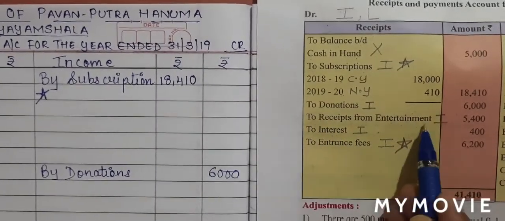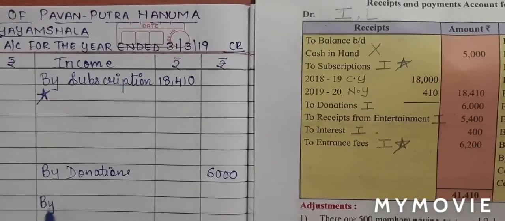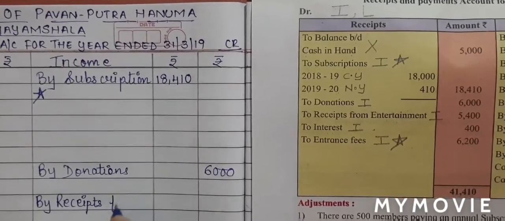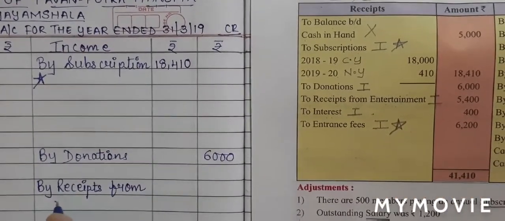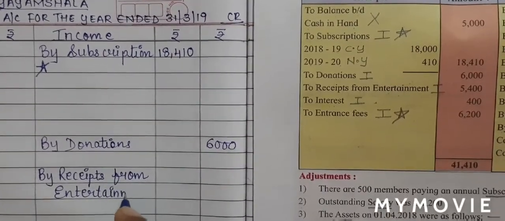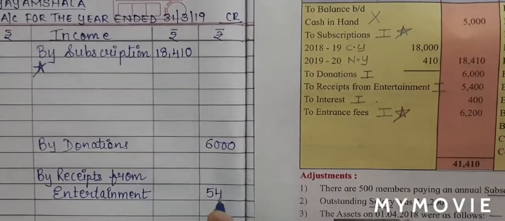Next, receipts from entertainment. Again on the income side, I'll write by receipts from entertainment. There is no star, outer column 5,400.